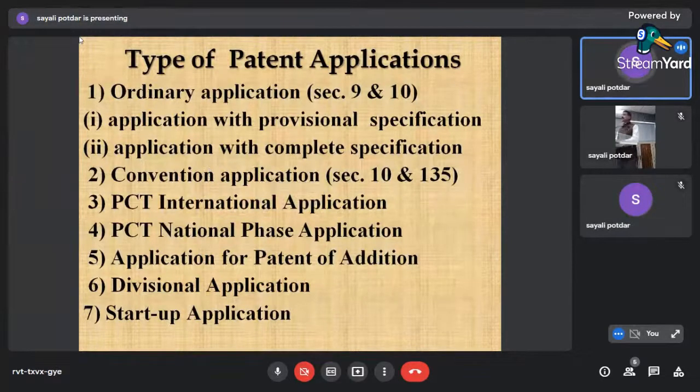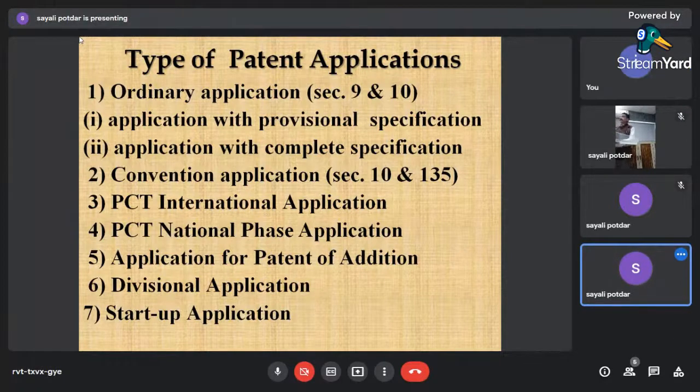Then before filing an application, we need to understand what sort of application we have to make, right? There are almost 6 to 7 categories, or types, of applications that can be made to the patent office. Now we will discuss in detail. First of all, an ordinary application under Section 9 and Section 10 of the Act. Now, what is that ordinary application?